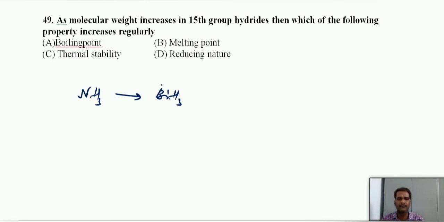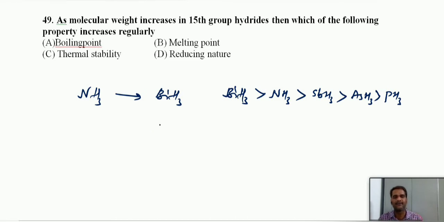Anyhow, top to bottom boiling point will increase, but with ammonia, antimony, arsenic, phosphorus, you will get some irregular behavior here.